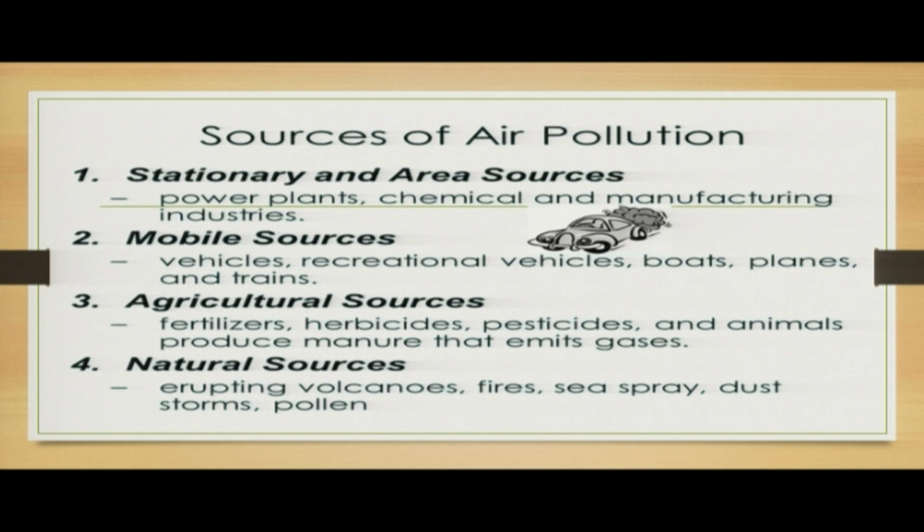Then we have the mobile sources. In the mobile sources, you have vehicles, recreational vehicles, either vehicles used for sports or other general vehicles. You have boats, that is on water. You have planes, and you have trains. All these are mobile sources.